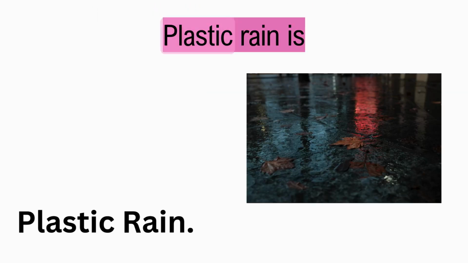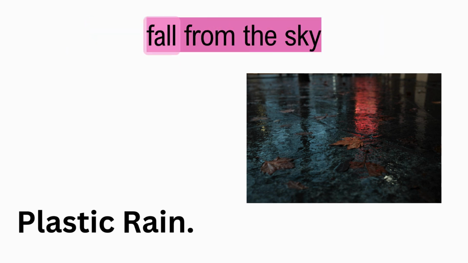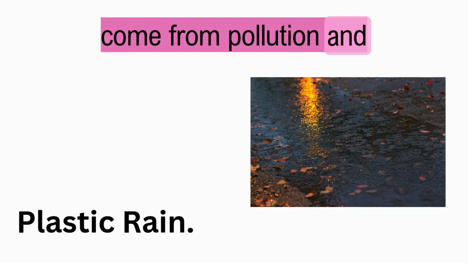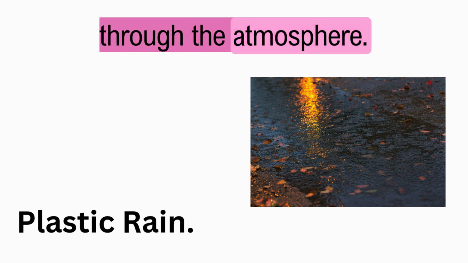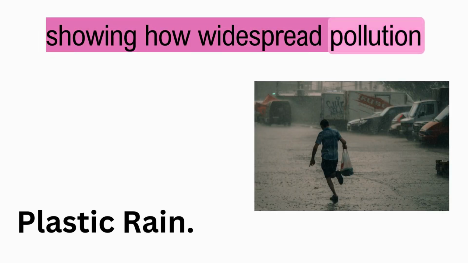Plastic rain. Plastic rain is a modern environmental issue where tiny plastic particles fall from the sky with rain. These microplastics come from pollution and can travel through the atmosphere. They have been found in remote areas, showing how widespread pollution has become.